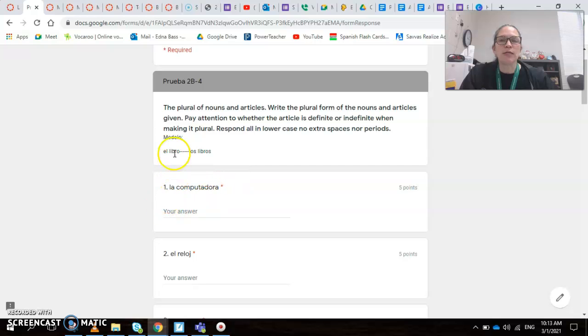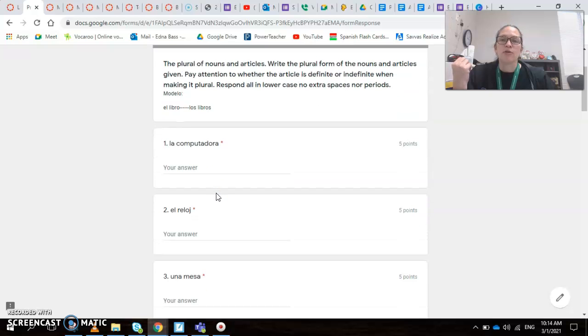What you need to do is follow the example here. I'm giving you a word in singular with its singular article and the singular noun, and then you change to the plural article and the plural noun. You need to keep in mind if the article is definite or indefinite, and if it's masculine or feminine. For example, this one is in singular. The article is feminine and the noun of course is feminine, so you have to make the feminine article plural, and then apply the rules that you know for plurals. So you need to complete that.